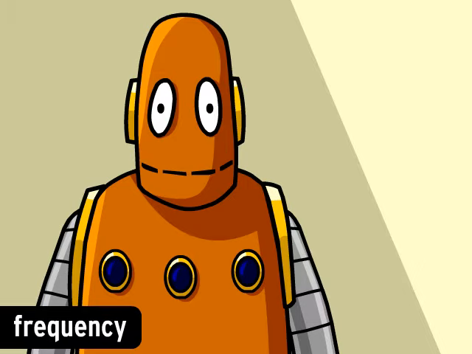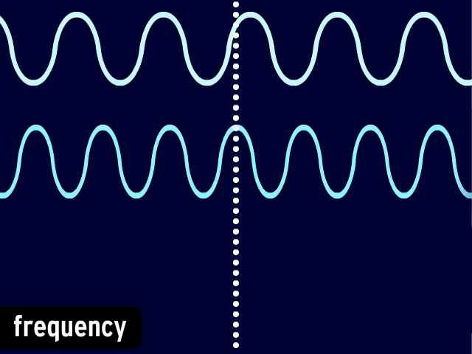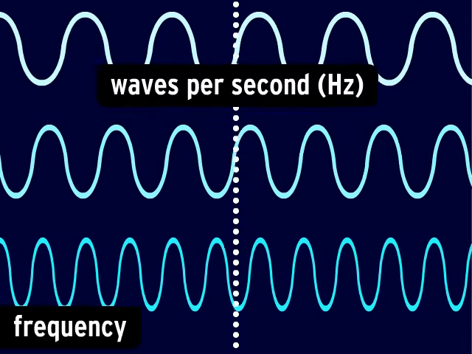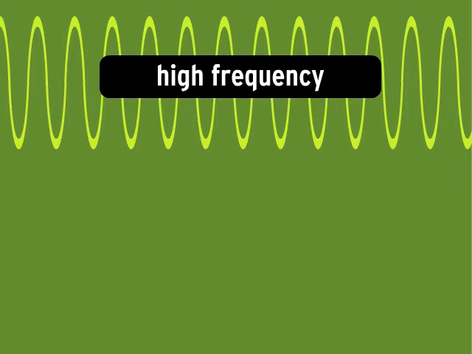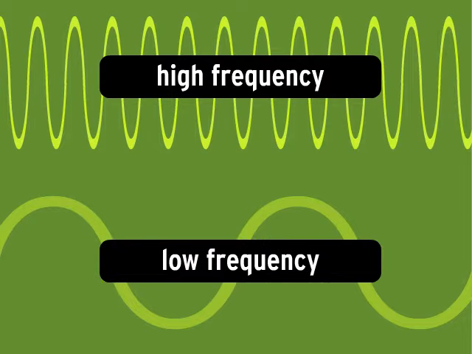Waves are also measured by their frequency. The frequency is the number of waves that pass a given point in 1 second. It's measured in waves per second, or hertz. And frequency is related to wavelength. A wave with a short wavelength will have a high frequency, while a wave with a long wavelength will have a low frequency.